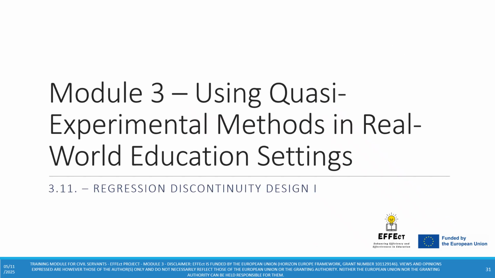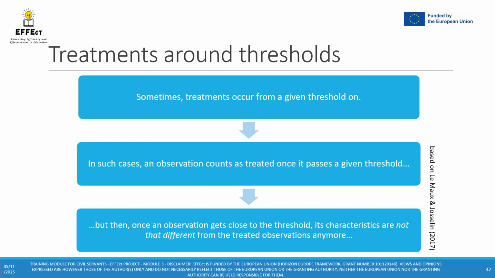Dear participants, welcome to submodule 3.11, in which we discuss regression discontinuity design. In which context should this technique be used? Sometimes treatments occur from a given threshold on, and in such cases, an observation counts as treated once it passes a given threshold, but then, once an observation gets closer to the threshold, its characteristics are not that different from the treated observation anymore. And regression discontinuity design uses exactly this aspect, as the observations which are very close to, but still below the threshold, become comparable to the treated observation, they can be used as a valid comparison group.